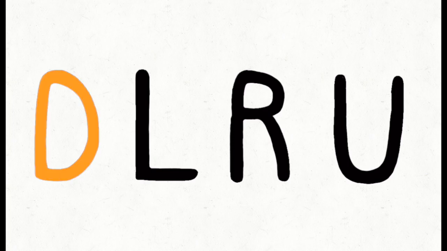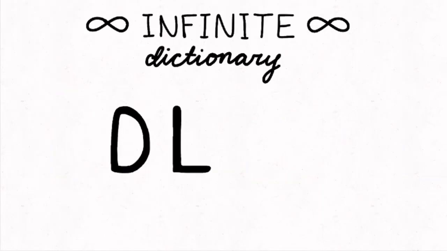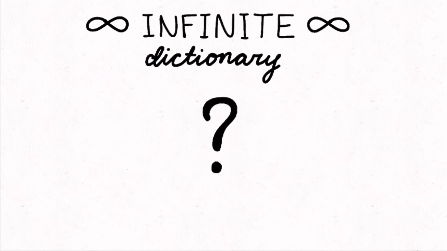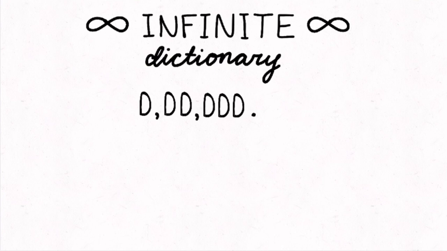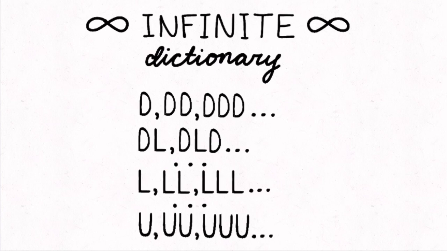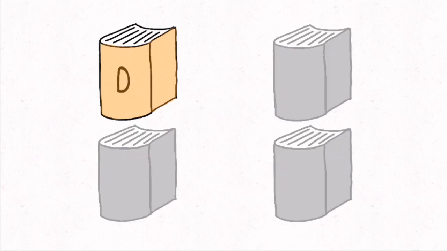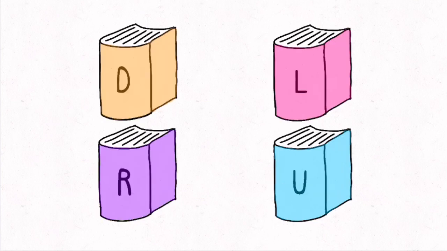Now, instead of using numbers, we are going to use only 4 letters: D, L, R, and U. We are trying to create an infinite dictionary that contains all possible combinations of these letters. Where do we start? Well, the first word would be D, then DD, then DDD, and after an infinite number of Ds, we would get to DL, DDL, and so on until we go through all the words that start with U. Then we split our dictionary into 4 volumes, each containing the words that start with D, L, R, or U. Here's where things get tricky.